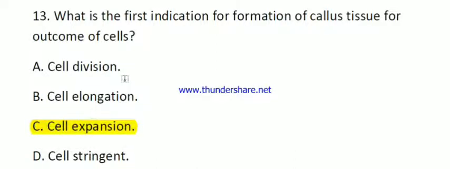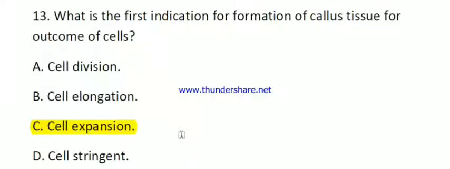This one also creates a little bit of confusion between cell elongation and cell expansion, but in callus formation, first the cells are expanded, then shoot or root formation starts.